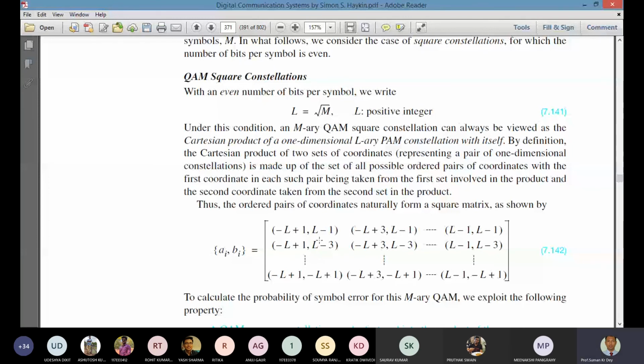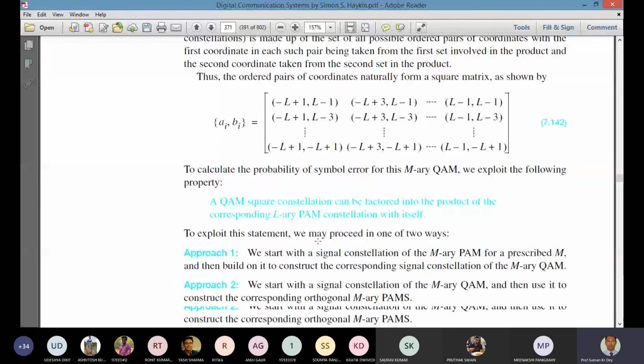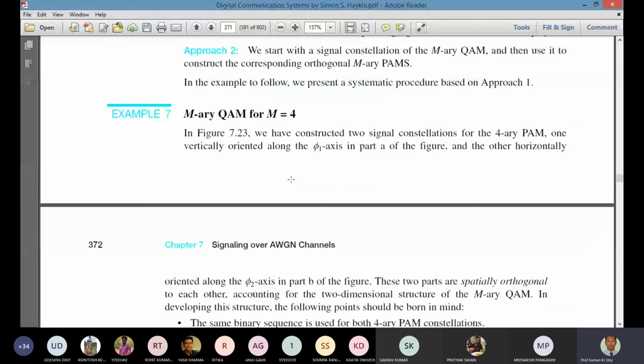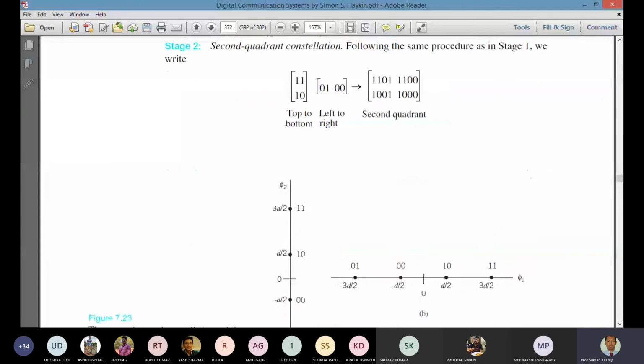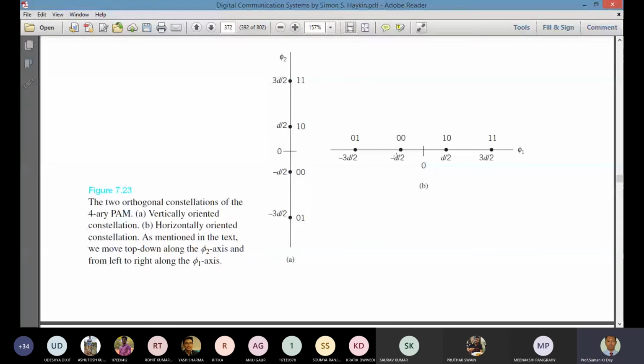Okay. Just see now, if we see the example, we consider M-ary QAM for M equal to 4. So in the M-ary QAM, two things are there. When we consider the 4-ary QAM or PAM, there will be two ways to represent that orthogonal function on the phi 1.